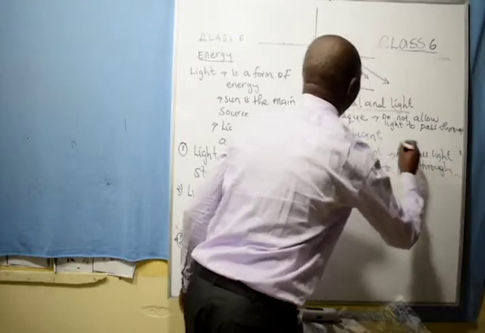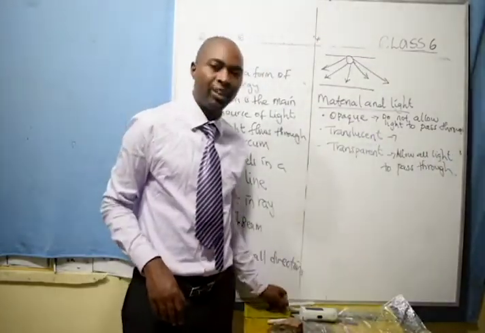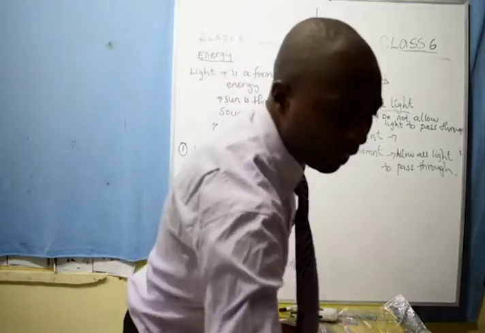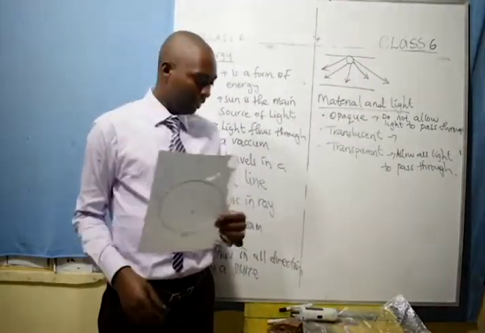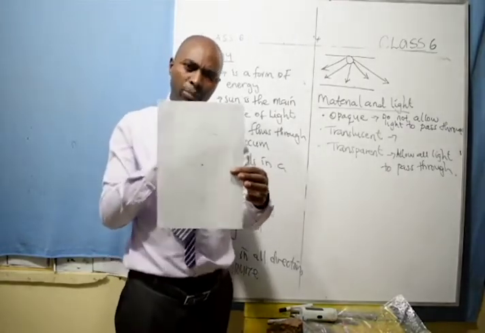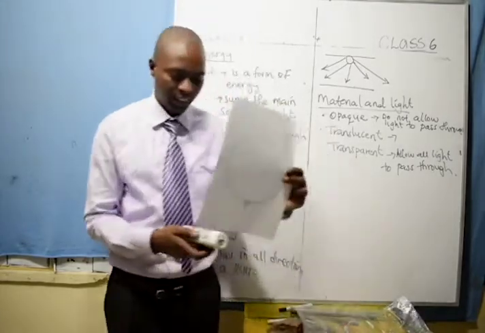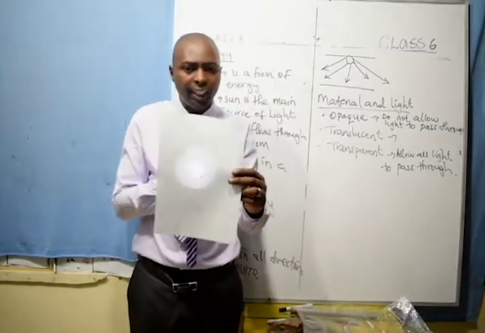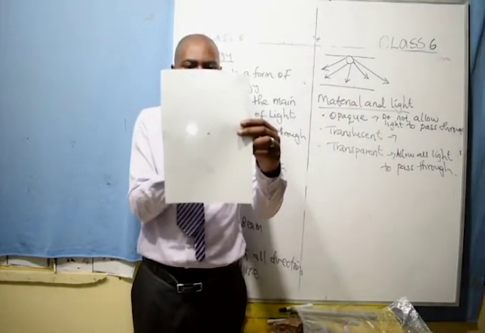Then on the other hand, we have translucent. These are materials that allow some light to pass through. For example, this is a paper. If you look at this, it allows some light to pass through, but you cannot see me. If I shine the torch through this, you'll see that there is light coming through this paper.